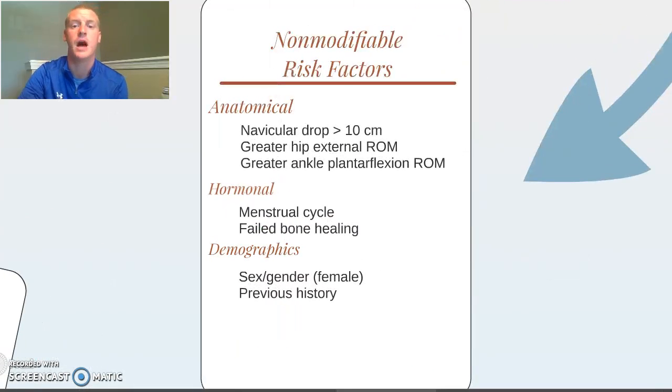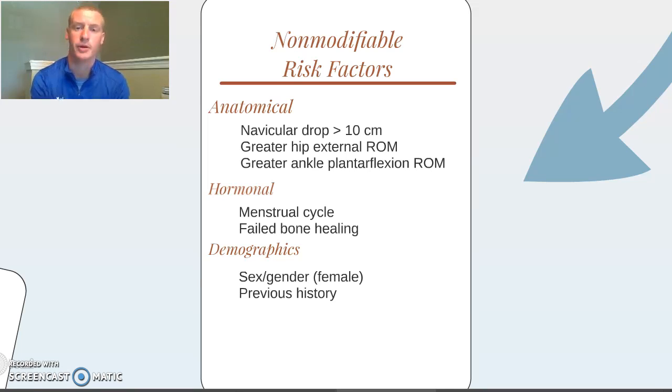Next are the non-modifiable risk factors. Anatomically, this includes a navicular drop greater than 10 centimeters, greater hip external range of motion, and greater ankle plantar flexion range of motion. This is supported through a systematic review and meta-analysis and evidence-based review on MTSS. These three anatomical risk factors are from a list of 100 risk factors that are supported in saying that these are things that are present for patients with MTSS from epidemiological studies.